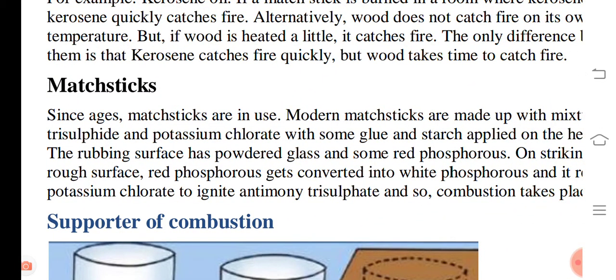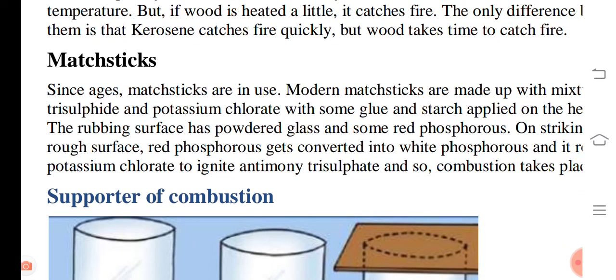Now we learn how a matchstick starts burning, right? Nowadays the matchstick has two parts. The head is black and the stick is white, right? The head is made of antimony trisulfide and potassium chlorate with some glue and starch applied on it, right?